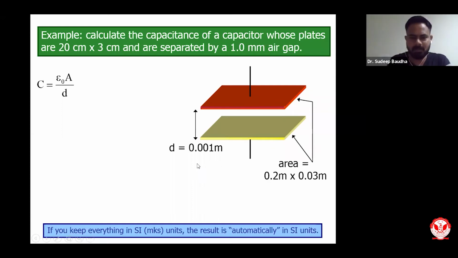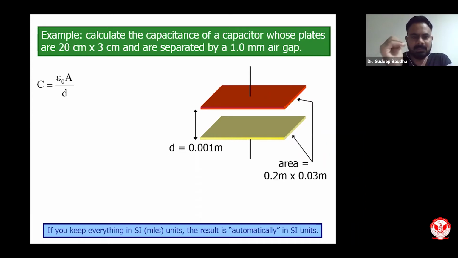We are talking about two parallel plates. I have shown them. Area is 0.2 meters into 0.03 meters, so that we already know. Now from our calculations, we know that capacitance will be equivalent to epsilon naught A upon D. D is the distance, A is the area of the plates, and epsilon naught is permittivity of that particular medium.